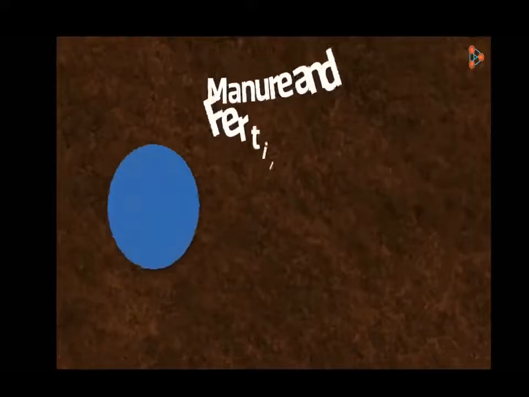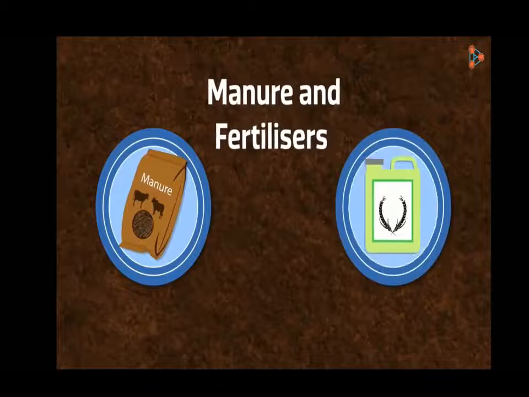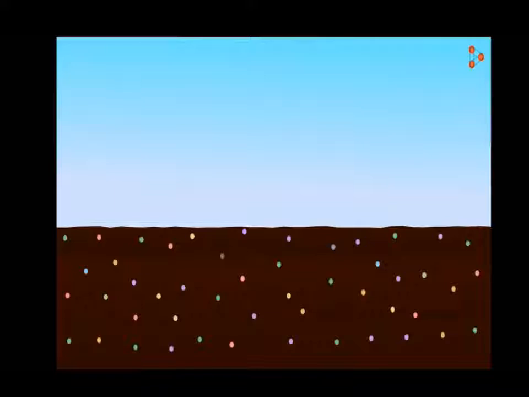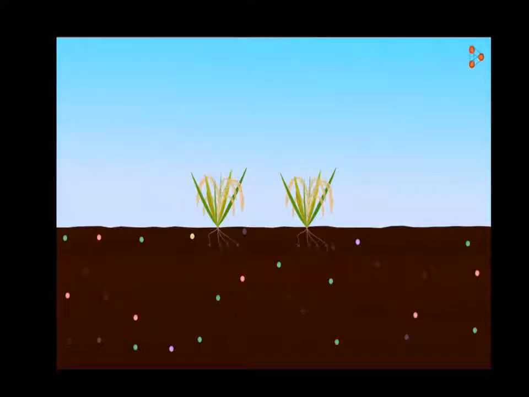Why do we add manure and fertilizers to the soil? Do we always have to add these substances? Let us see if we need to. This is a piece of land. Can you see the nutrients marked in various colored dots? Now what happens when we grow a crop here? Well, a look at the soil will tell you the answer. The colored dots have almost disappeared. Where did those nutrients go?